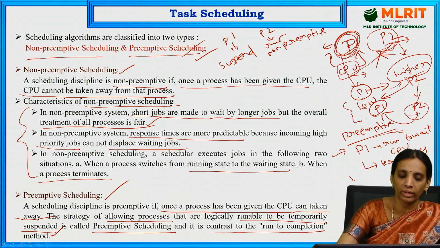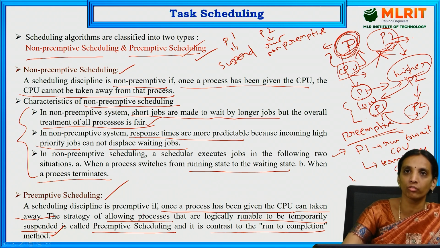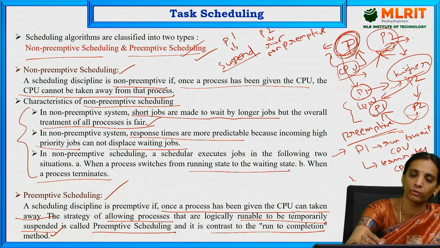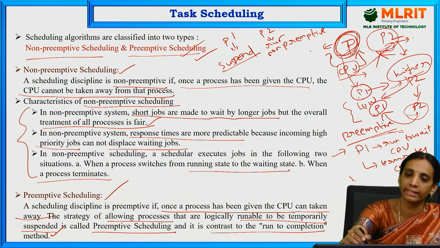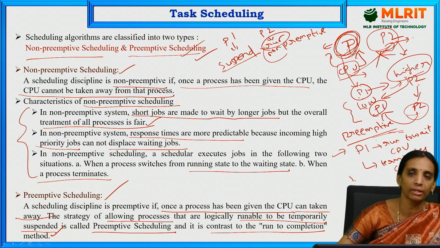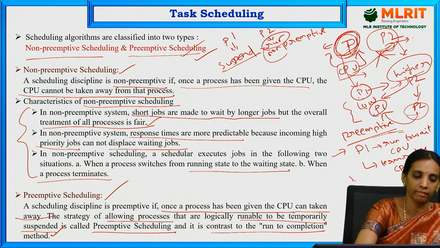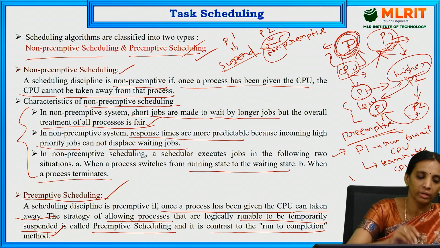The running processes go to the suspend state, and the processes in the waiting state go to the run state. This is the method used for preemptive scheduling.